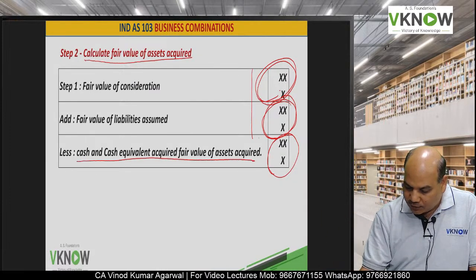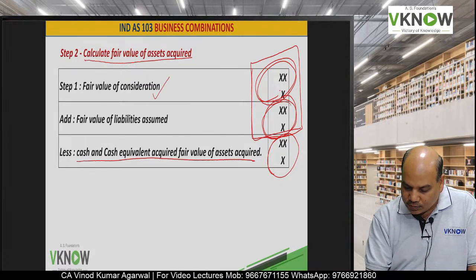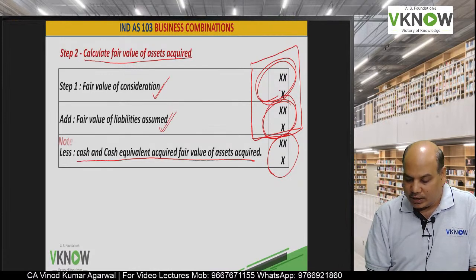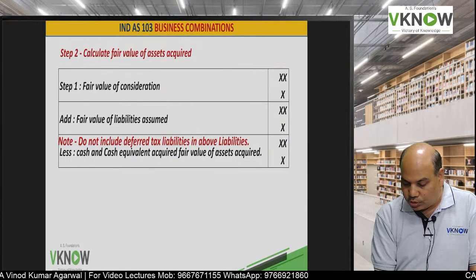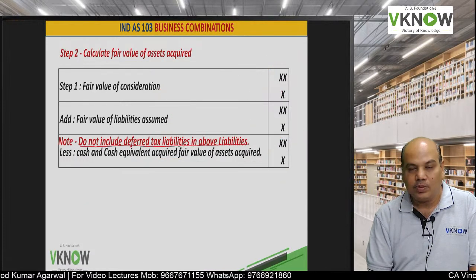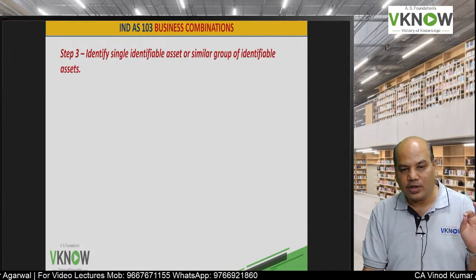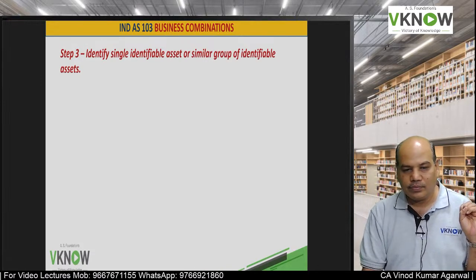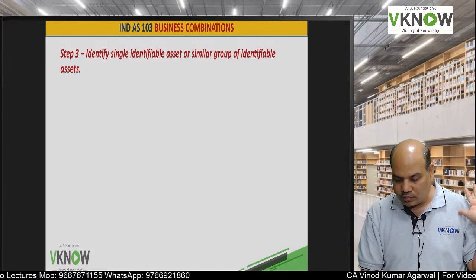So this is the fair value of the asset acquired: what you paid plus the liabilities that you assumed, minus any cash. Now just note down that you do not include deferred tax liability in the above liabilities. Deferred tax liability will not be considered because that is only a book entry. It is not a liability actually payable to the government.